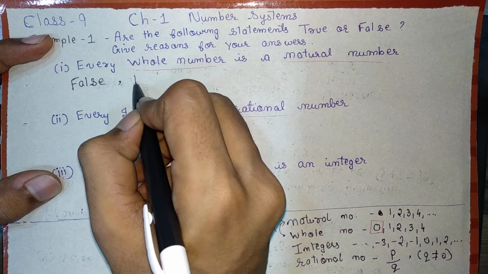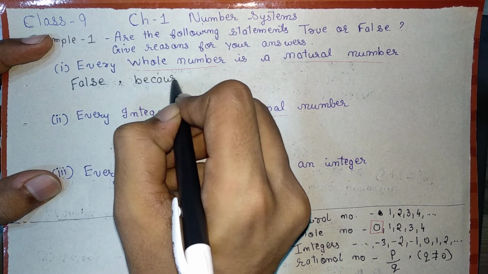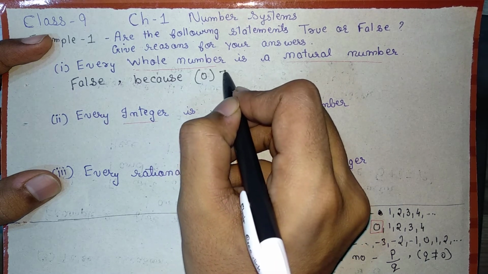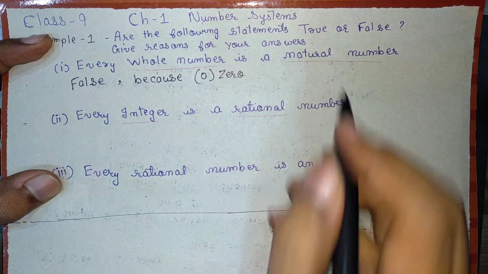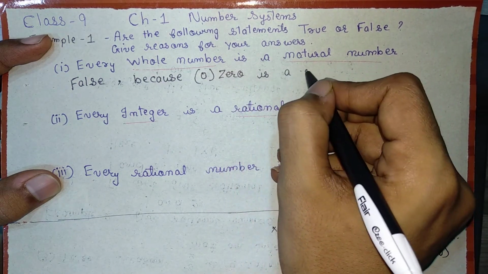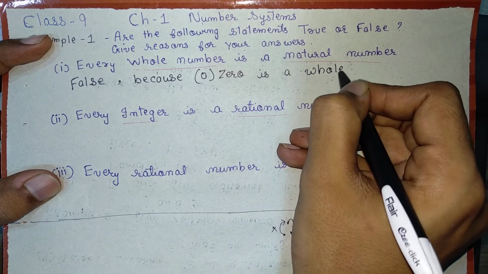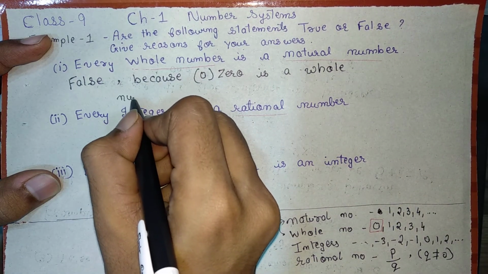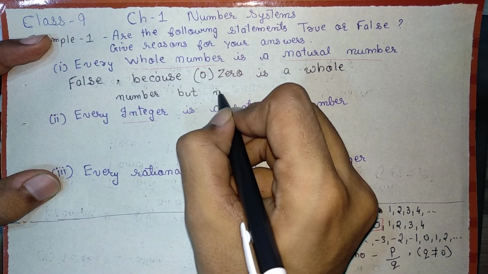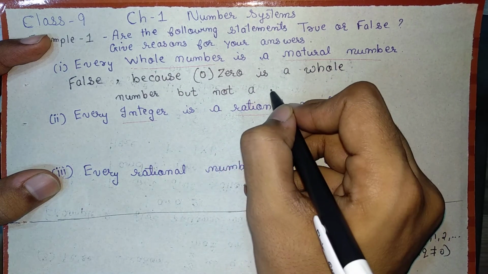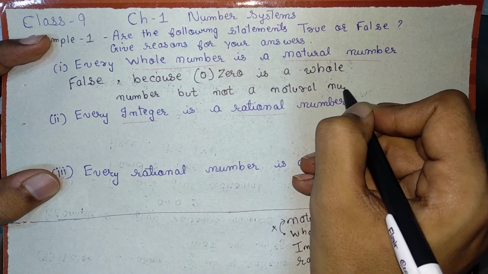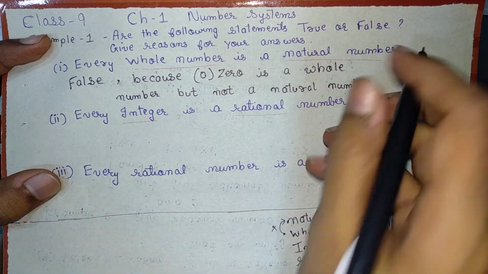The reason is because 0 is a whole number, but not a natural number. That is why this statement is incorrect.